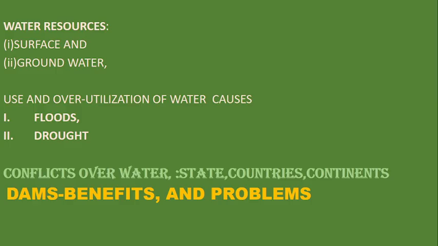So what happens is, if rainfall is more and more, because of the climate conditions, because of climate change, climate issues. So therefore, if simultaneously more and more rainfall is there, then floods also occur.